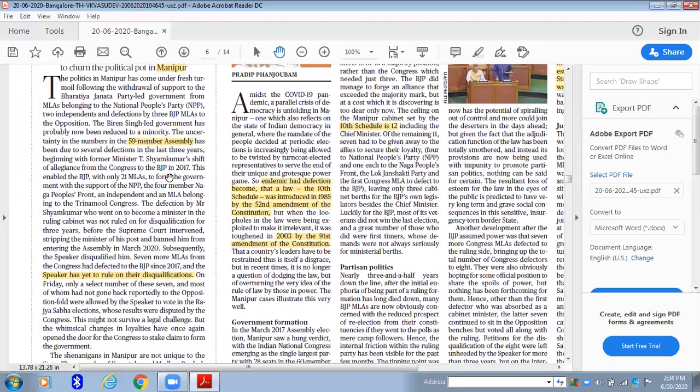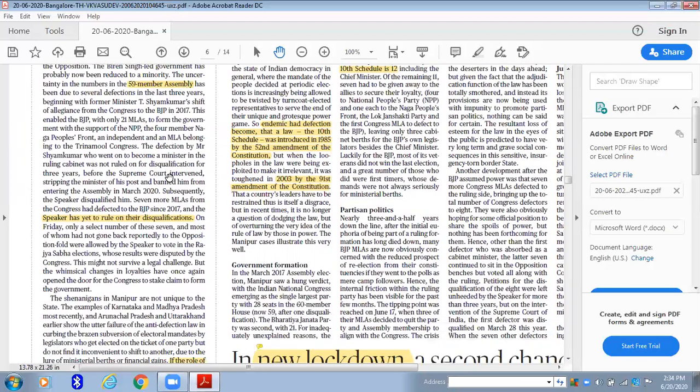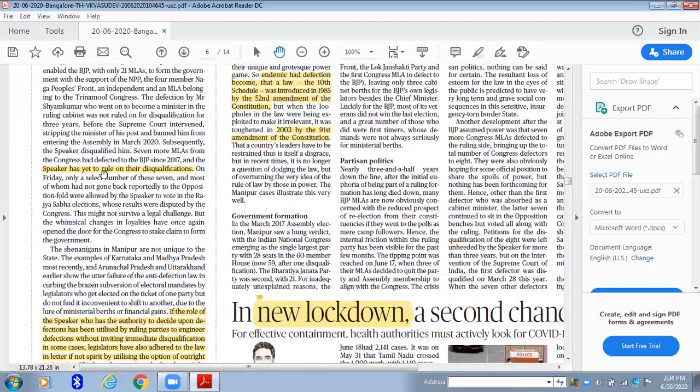Now, coming to the case of disqualification, these are the important lines for your prelims. Okay, Speaker has to rule on the disqualifications. This is very, very important. Previous question even. And let me remind you, in the past 15 years, UPSC would have asked this question 5 to 10 times. Like, who has the power to disqualify an MLA? 1, High Court. 2, Chief Minister. 3rd, Speaker. And 4th, Governor. So these are the kind of options they give.